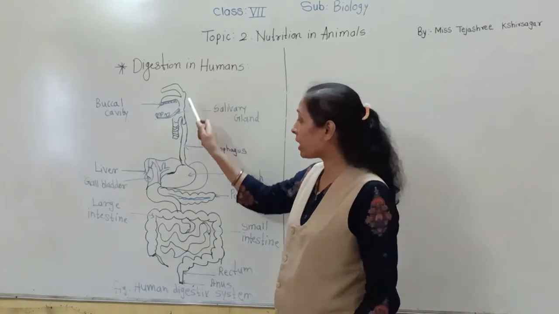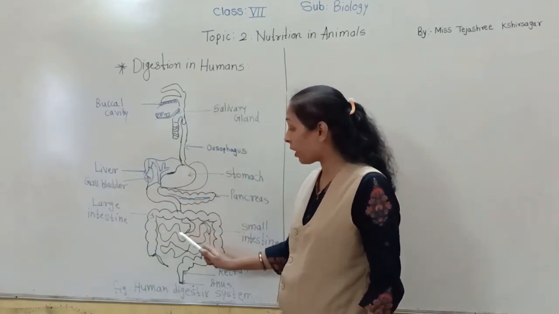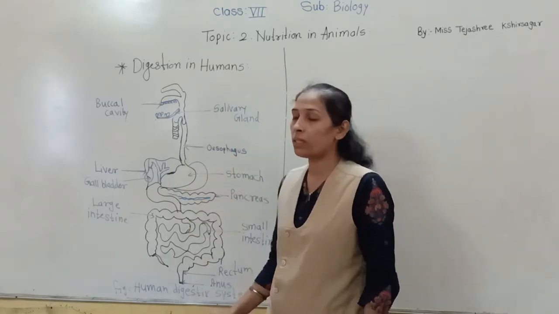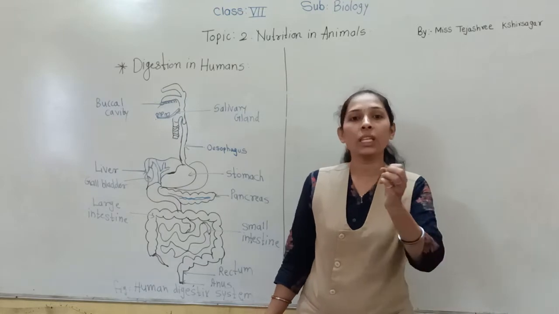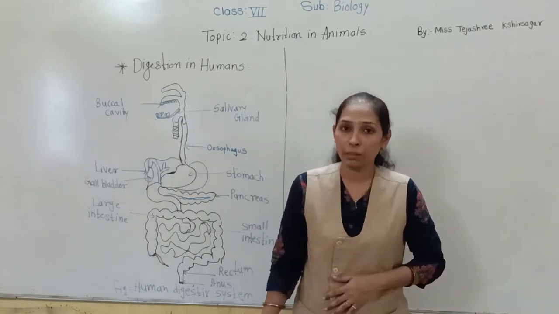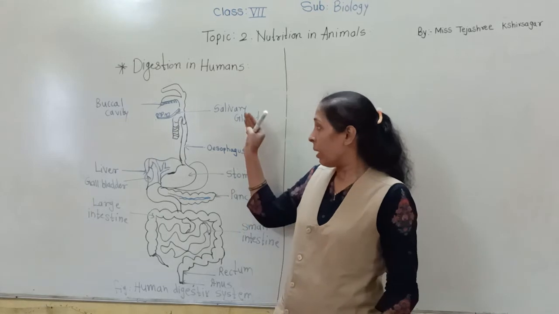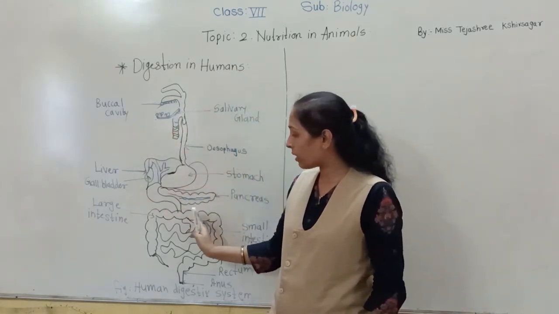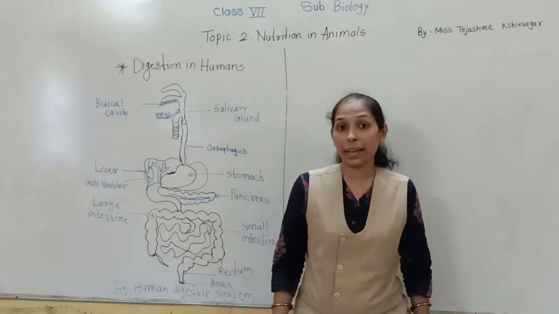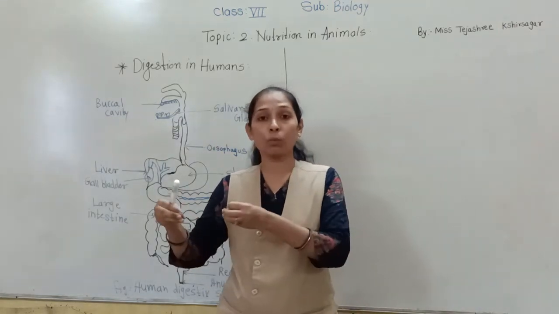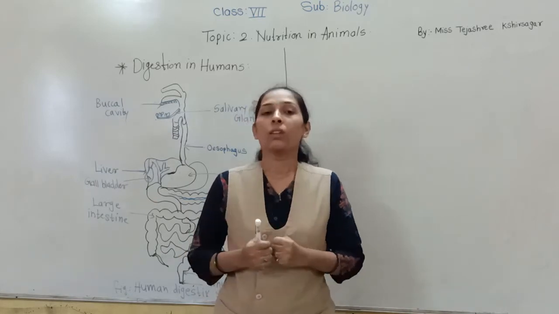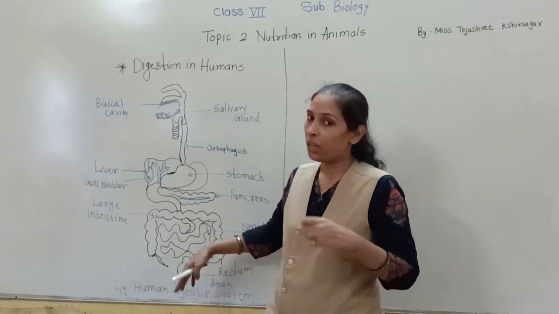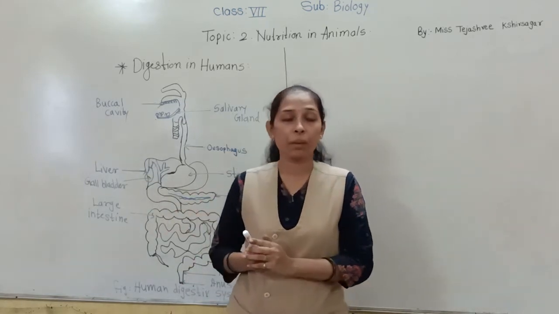Okay, so food is passing through these different organs of the digestive system, and together all the organs are called the alimentary canal. It is called what? Alimentary canal. When we take food in the buccal cavity, the food slowly passes through all these different tracts, and at the end the food gets digested in the stomach and in the small intestine, and whatever undigested food is there, we throw out with the help of the anus, which we are going to see deeply in our upcoming sessions.